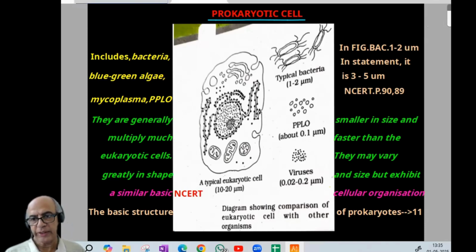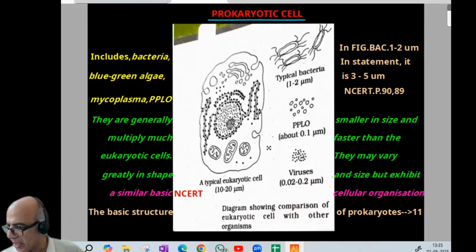But next is a question, exhibit. Here you can find similar basic cellular organization. Shape, etc. may change, but the basic cellular organization is similar in all prokaryotes.